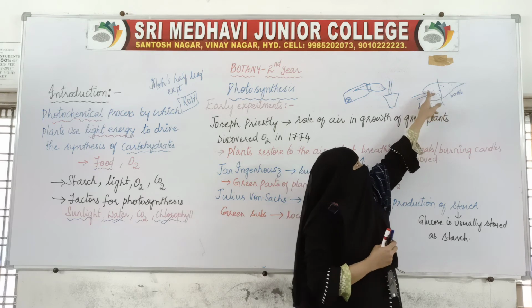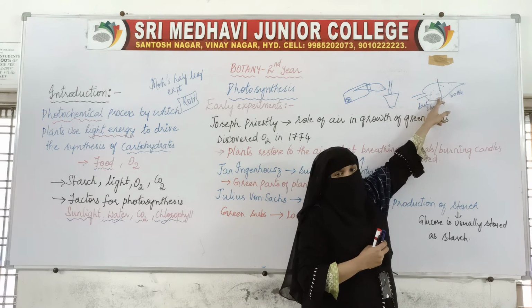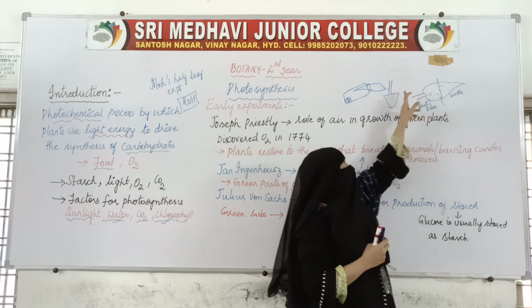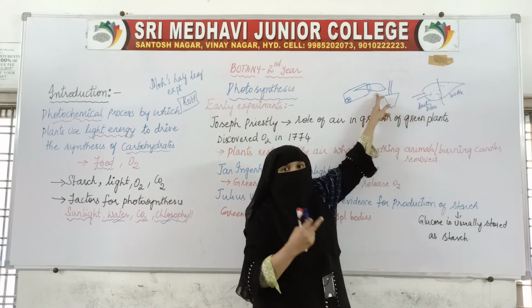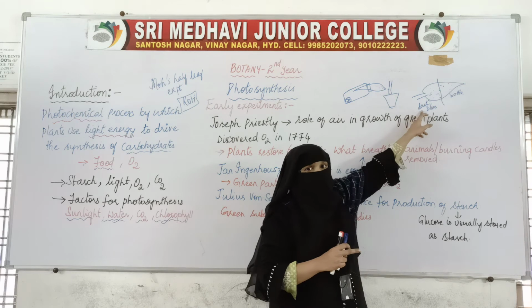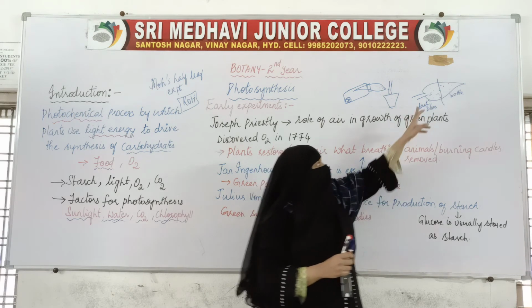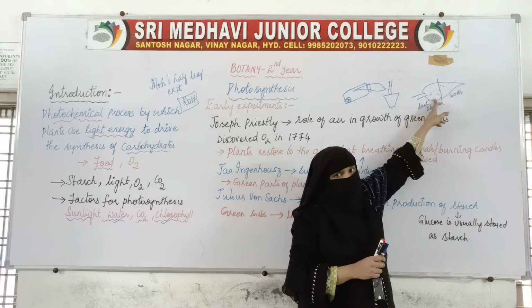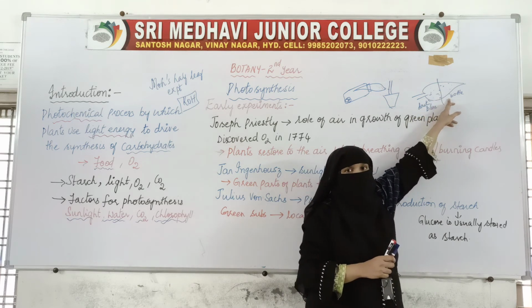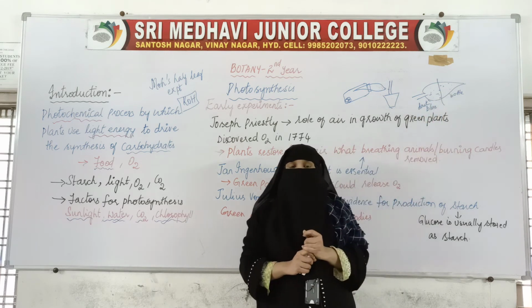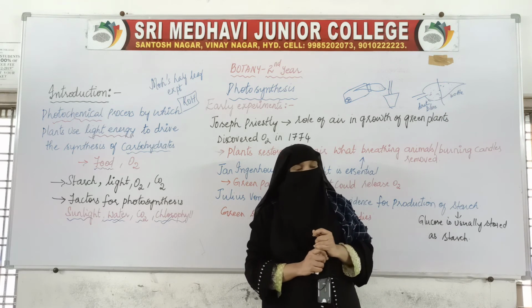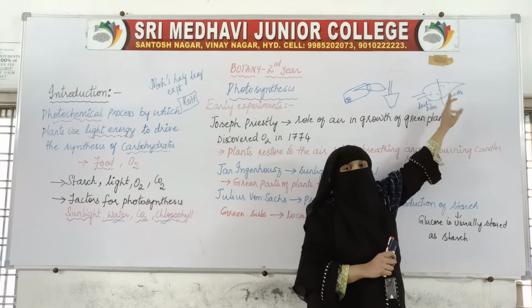That means only this part which was outside has changed to dark blue color. This change from green color to dark blue color means starch has been produced in this part, whereas here there is no change in the color. That means starch has not been formed in this part of the leaf. Why is it such?